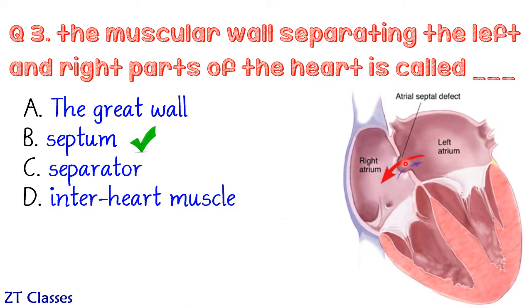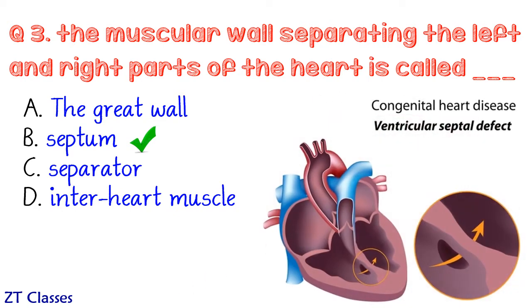Because of this hole, some amount of deoxygenated blood enters into the left atrium, and the amount of oxygenated blood circulating gets reduced, or the body cells receive less amount of oxygen. This so-called hole in the heart, instead of the interatrial septum, can also be present in the interventricular septum.